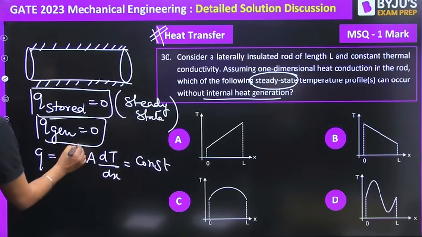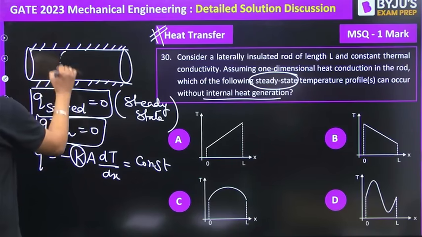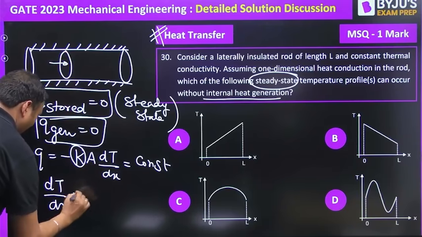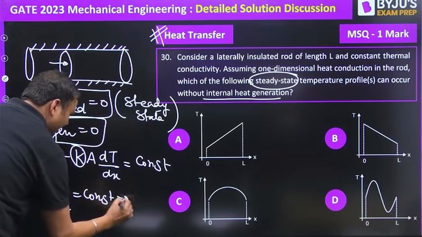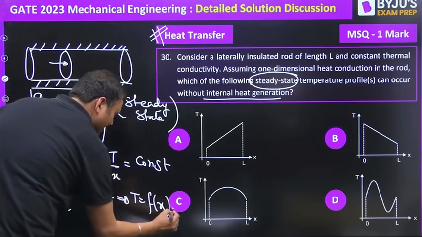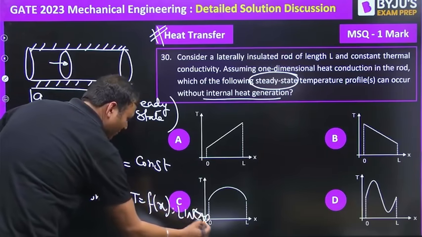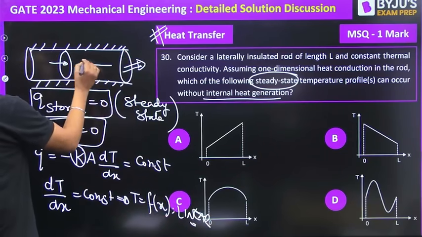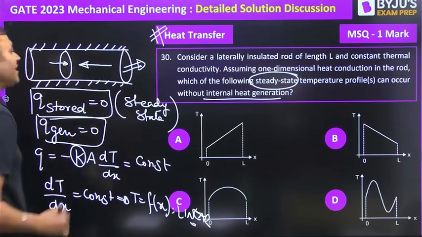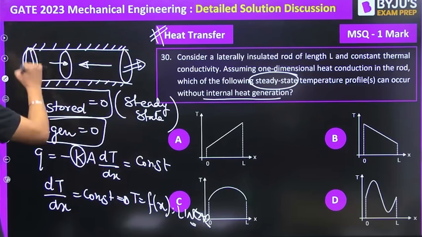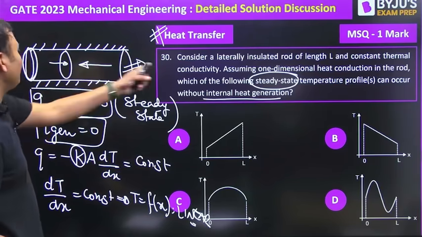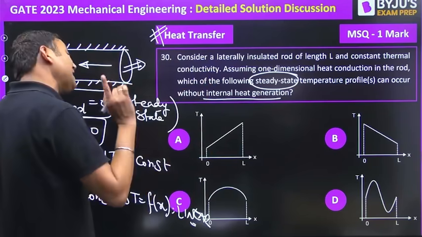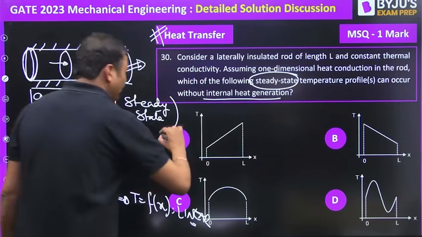If Q is constant, thermal conductivity is constant, and the area normal to the direction of heat flow is constant, so dT by dx will be constant, and temperature as a function of x is linear. The temperature profile will be linear.